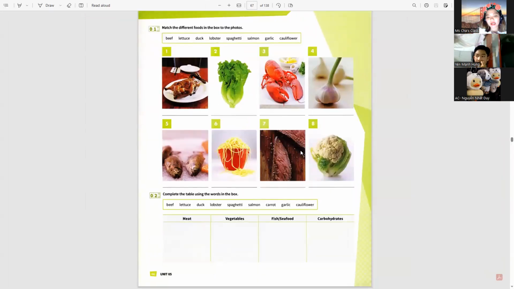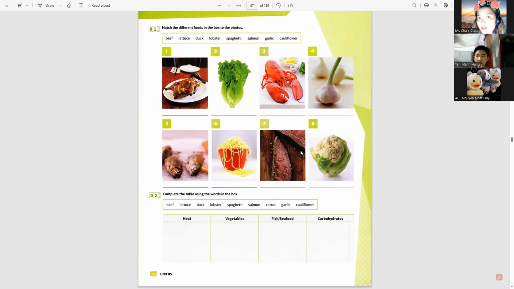How about if I ask you to put them in their correct category? This time, I want you to categorize them as meat, vegetable, fish or seafood, and carbohydrates. What do we mean by carbohydrates?